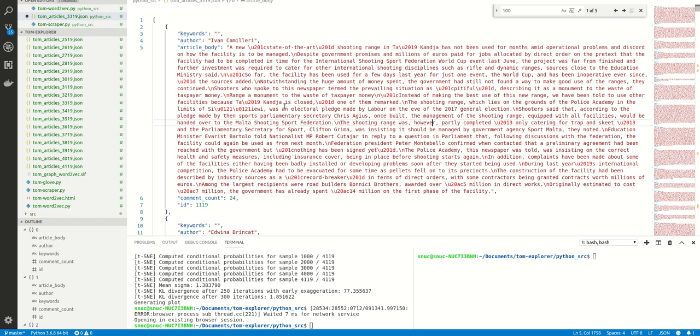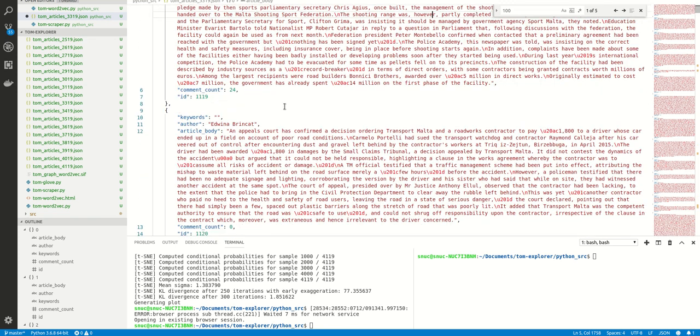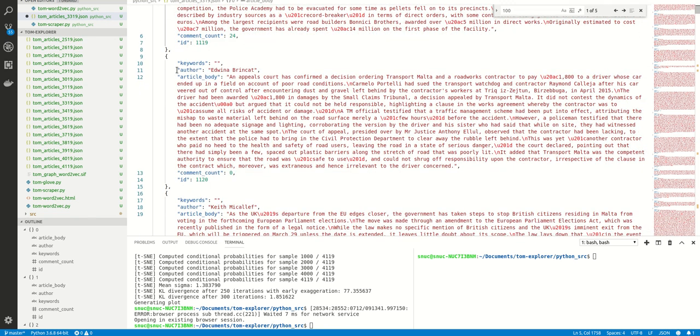So every article is downloaded and parsed, and we extract the following information. The author, which we won't use in this particular exercise. Keywords that describe the article. Now these are optional, as you can see. Sometimes they are filled in, sometimes they aren't. However, for the purposes of our machine learning algorithm, we are going to disregard the keywords. They're not going to be used.